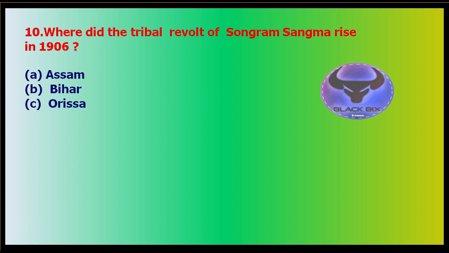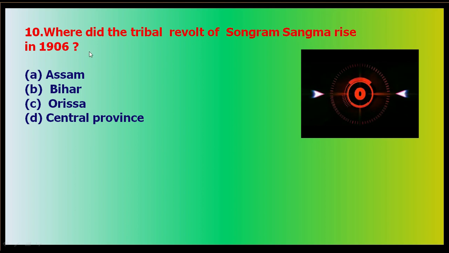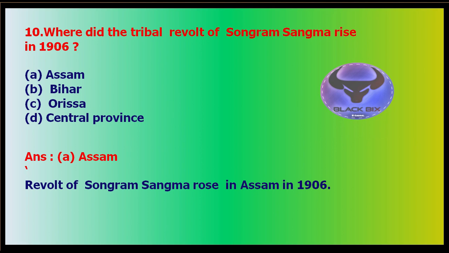Next question, question number 10. Where did the tribal revolt of Songram Sangma rise? Where did it happen? This revolt was in 1906. Your options are Assam, Bihar, Orissa, or Central Province. And your time starts now. Time up. The answer is the revolt of Songram Sangma rose in Assam in 1906.